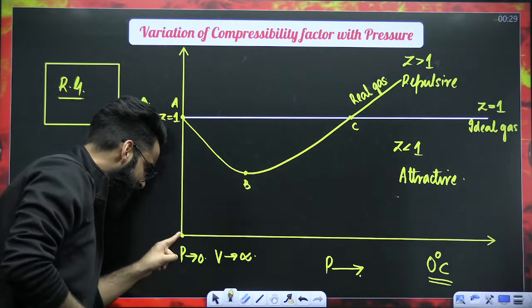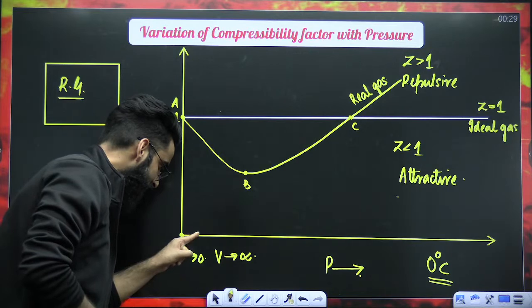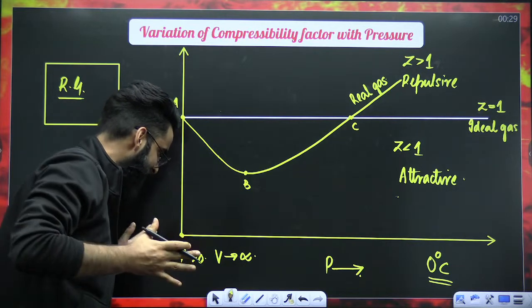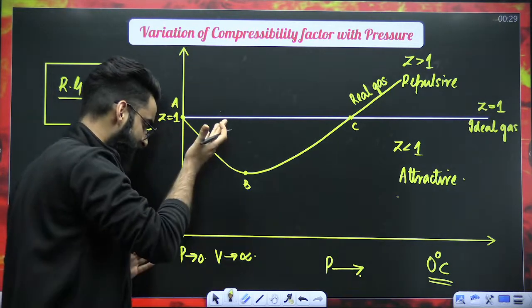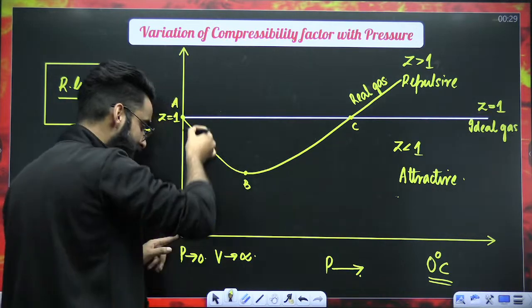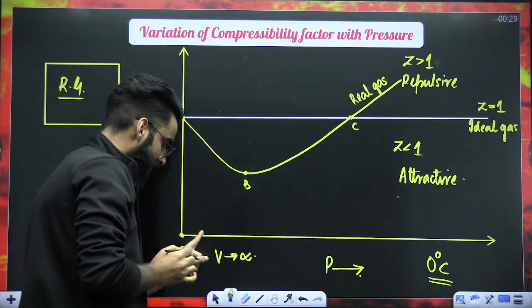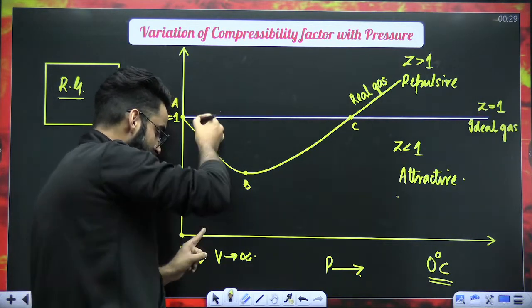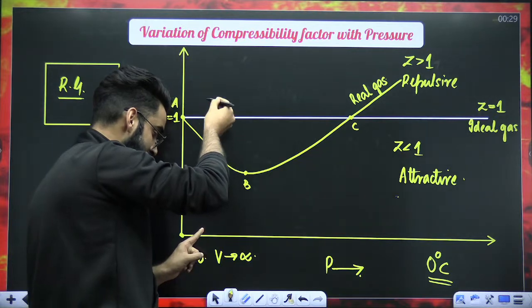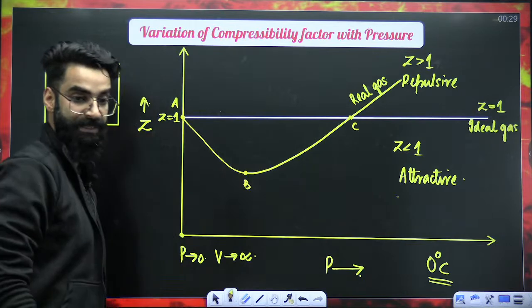Earlier the molecules were at infinite distance apart. Now the distance between them decreases, force of attraction increases, and when the force of attraction increases, the value of Z will decrease. That's why on increasing pressure and decreasing volume, force of attraction between the molecules increases. Therefore, Z value decreases. I hope it's becoming clear to you.